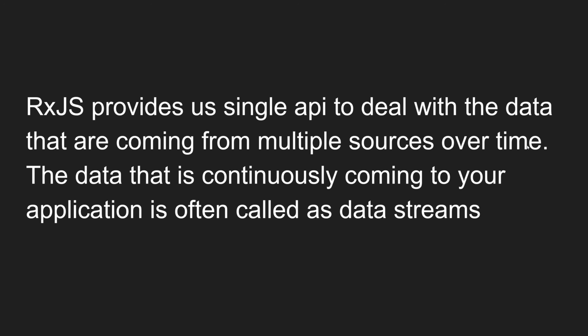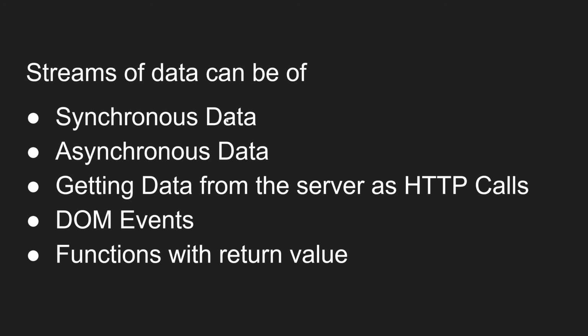The data that is continuously coming to your application is often called data streams. This continuous flow of data is nothing but a stream. Now we need to know the types of streams of data, which are also the multiple sources from where we will be getting the data.